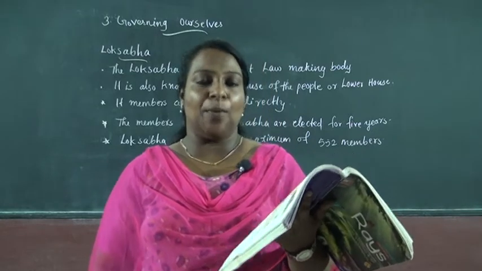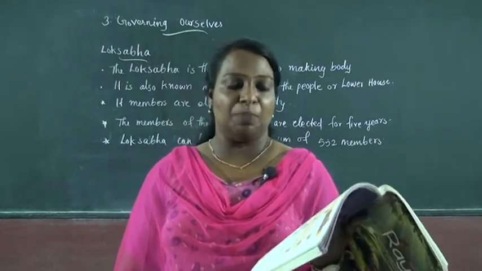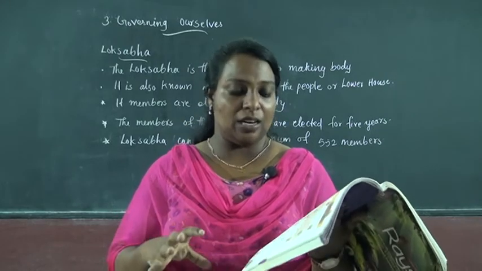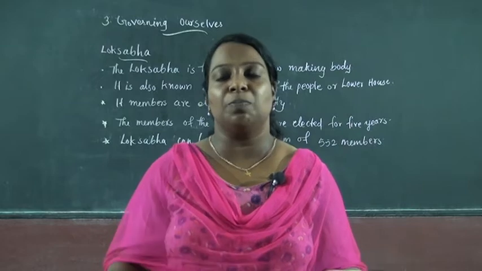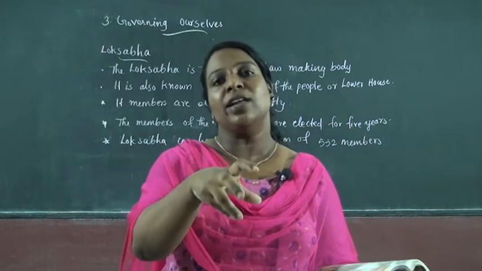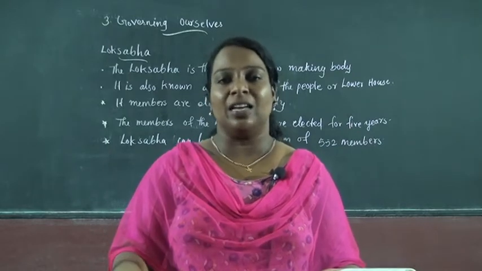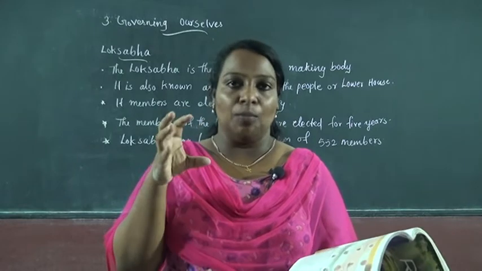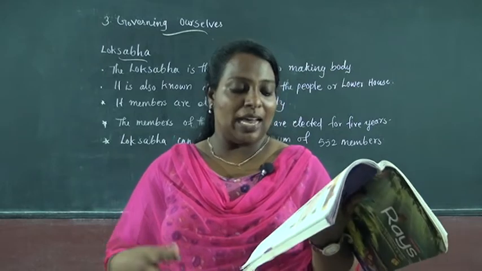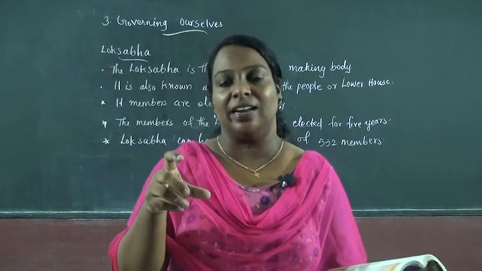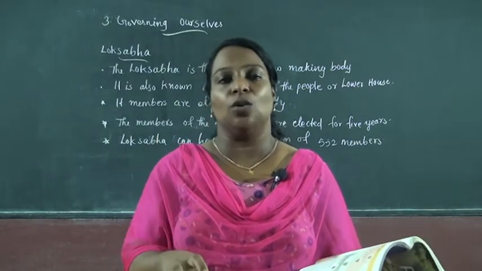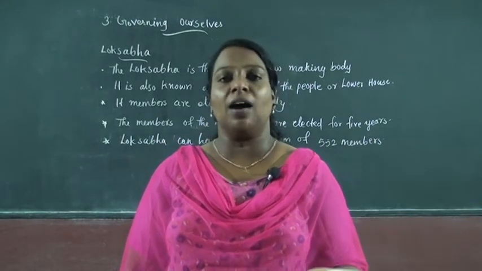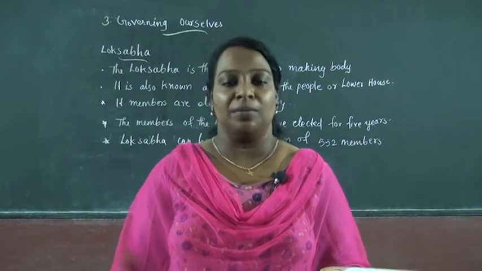The president appoints the leader of this party as the prime minister.